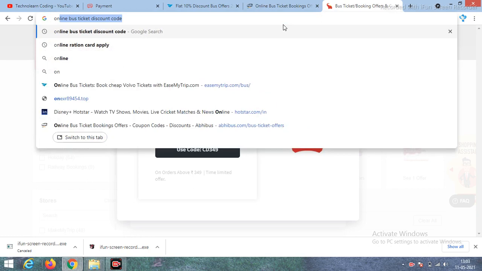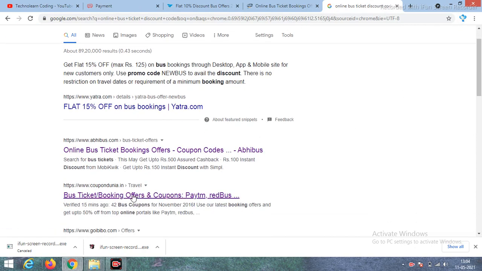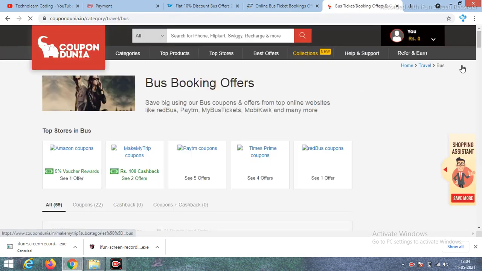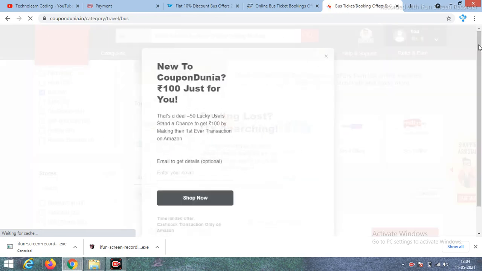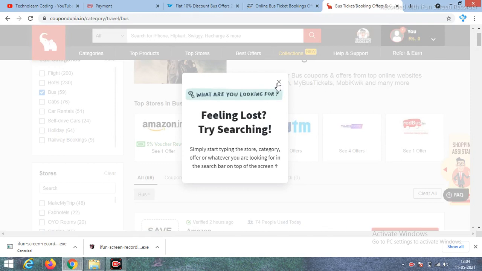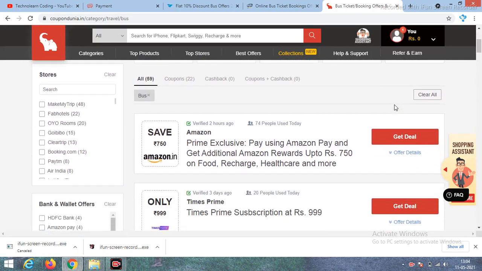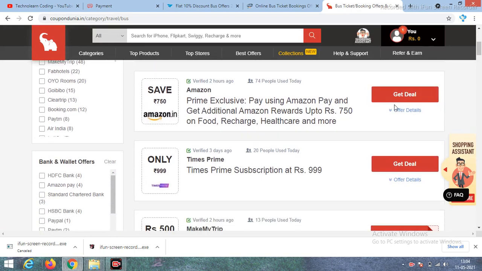You can type directly in Google, online bus ticket discount code coupons. If you search this in Google and scroll down, there is a website, Coupon India. If you click this website, it gathers the discount coupon codes of all the websites and shows them here. Just scroll down and you will get all the details.